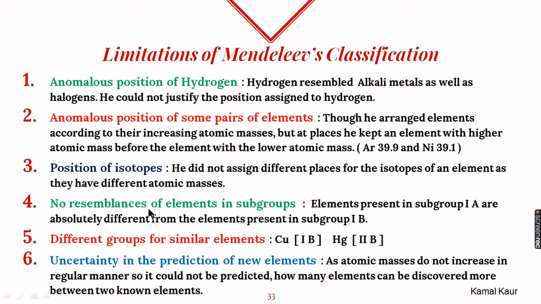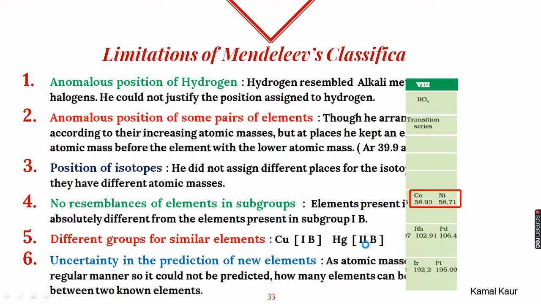He also divided his table in subgroup A and subgroup B, and if we see closely, there is no resemblance in the properties of the elements present in these subgroups. So there was no point making these subgroups. He kept different groups for similar elements. For example, copper and mercury are similar, but they were kept in different groups. Like copper was in 1B and mercury was kept in 2B.